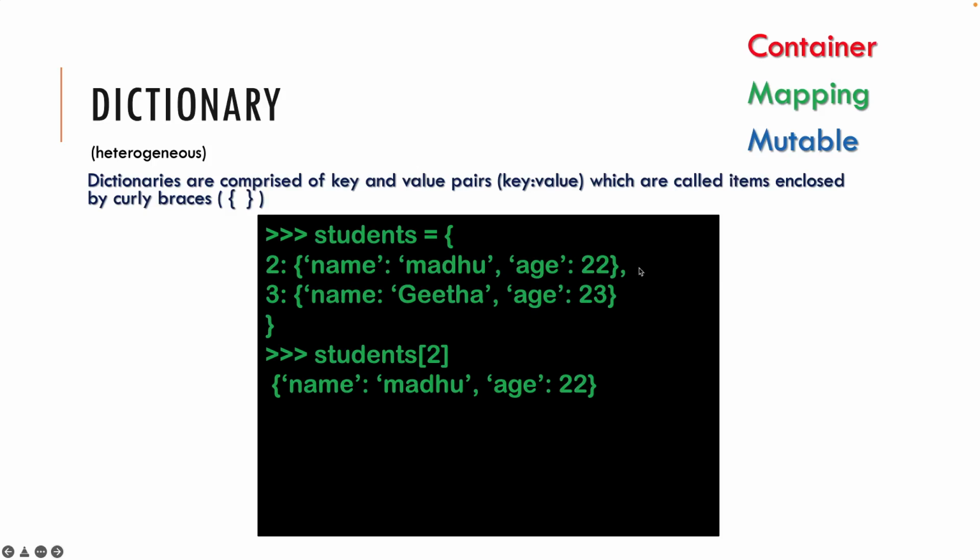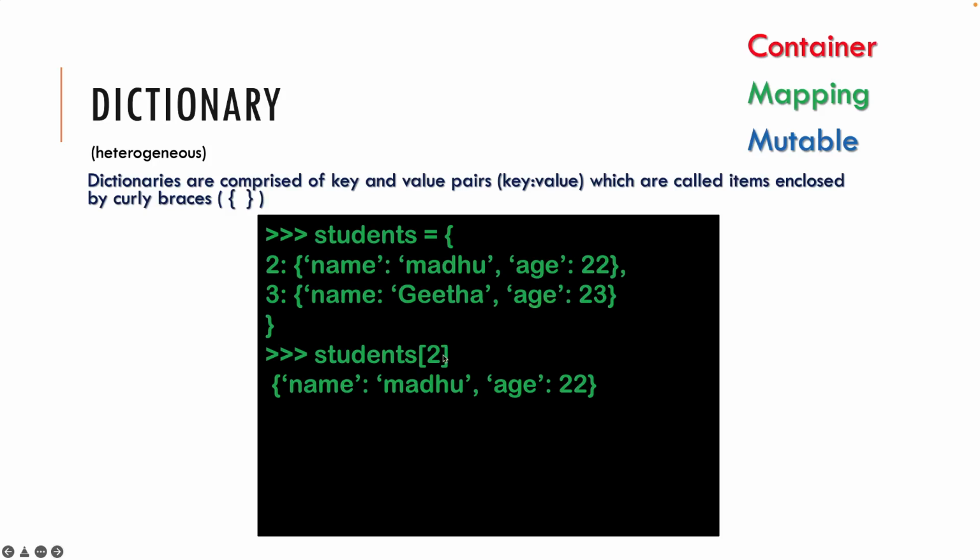We can call these pairs items. Key value pairs are also referred to as items. So we have one item separated by a comma from another item, and you can see here name Geeta is one item separated by a comma from the other item.